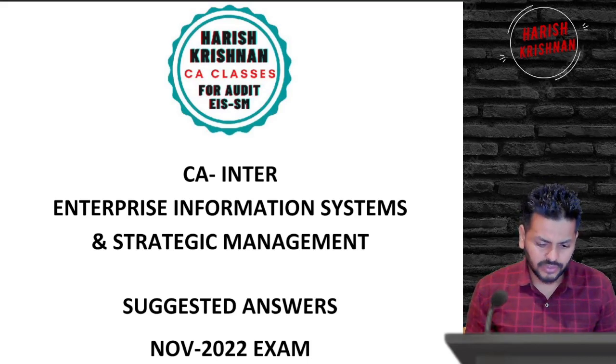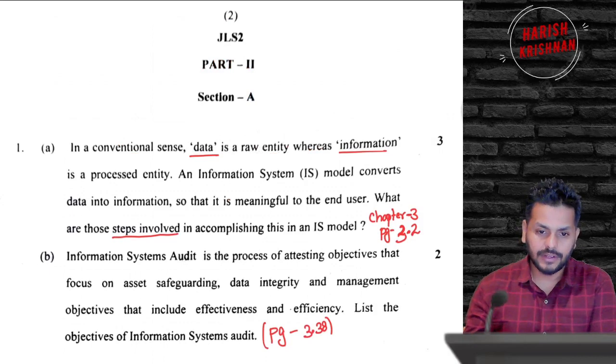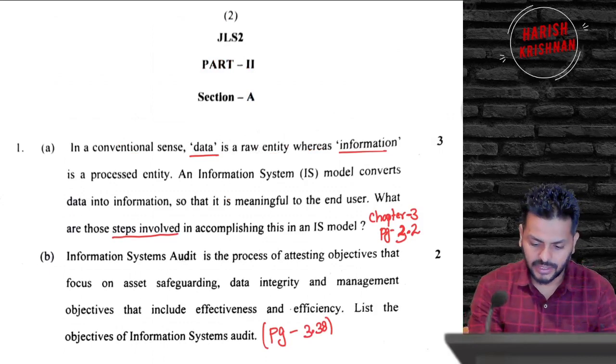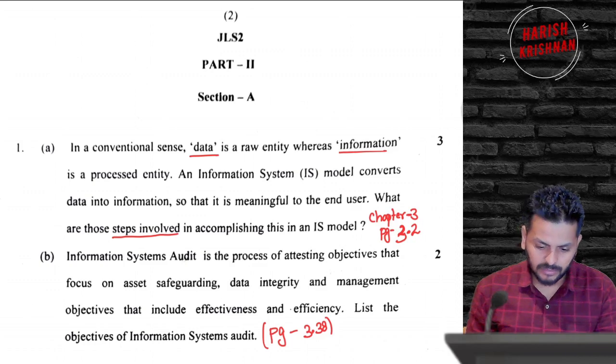I haven't put the questions into the suggested answers because all of you, I am hoping, will have the question paper. So let me just swap onto the question paper once, which is a very simple thing. Going by that, you can see there is a question paper. I've already marked where these questions came from, almost all from the book. Even for identification, I pull off the page number. We're starting with Section A, which is EIS.